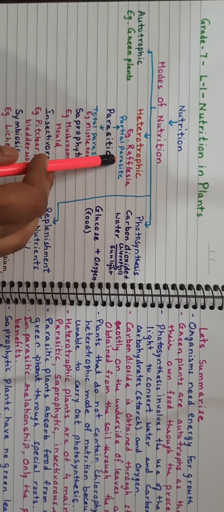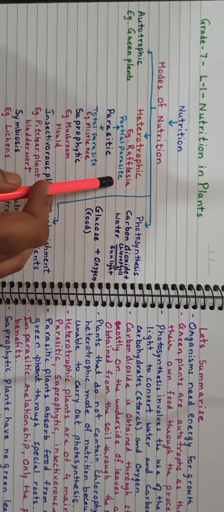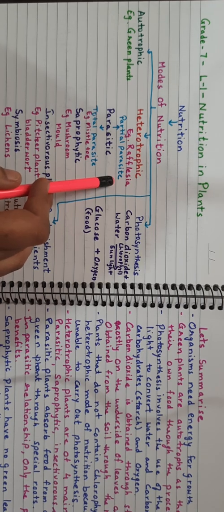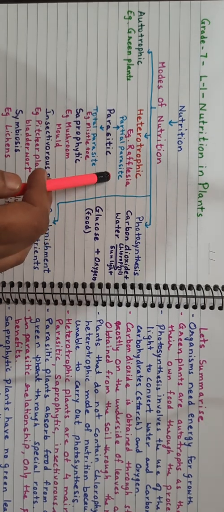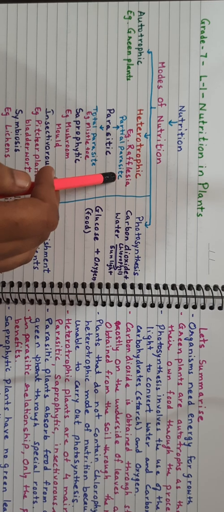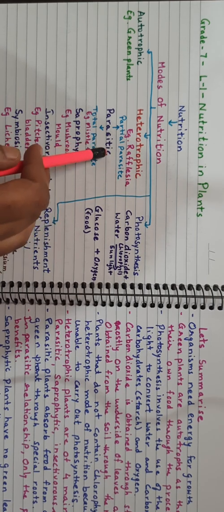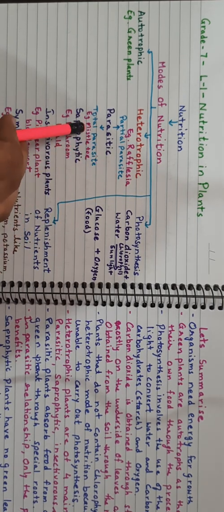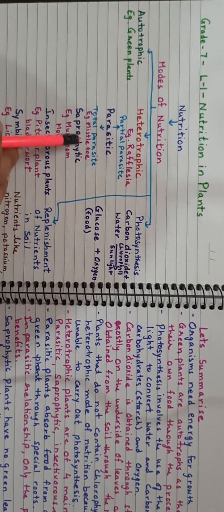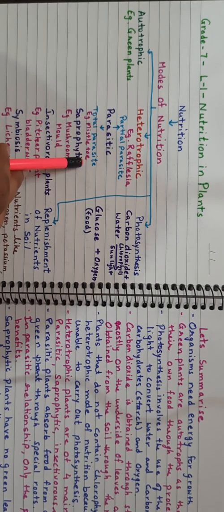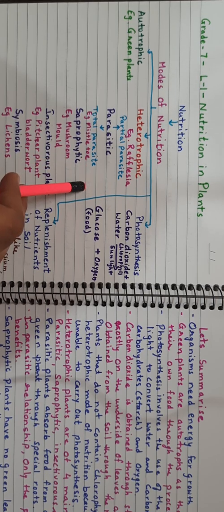It means it sucks some of its nutrients from the soil in which it grows, or it takes the nutrients from the surrounding plant. Then there is the total parasite. The mistletoe is known as a total parasitic plant. Why? Because it takes all its nutrients from the host plant.